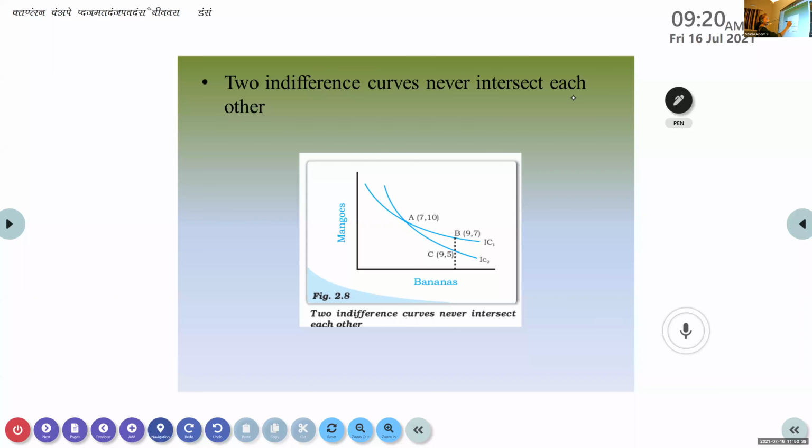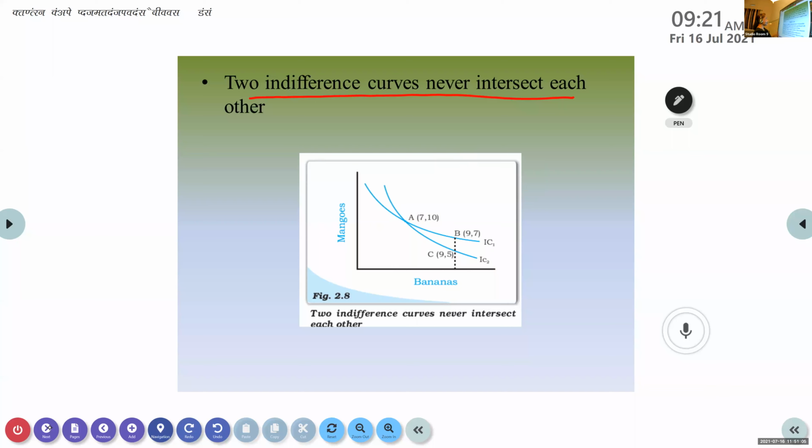This graph is wrong actually. This will not be there. Why have they shown it in your textbook? To tell you that this will be wrong. Okay, this will be a wrong concept. You understand that two indifference curves never intersect each other, because as you go higher like this, the quantities are different, and the amount of satisfaction you are getting is different for each IC curve.